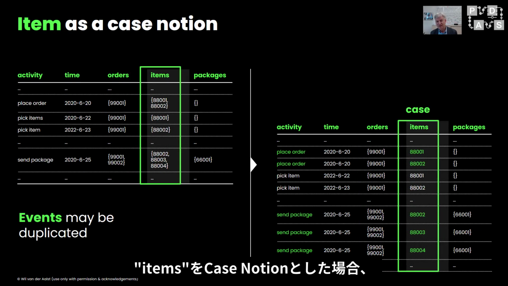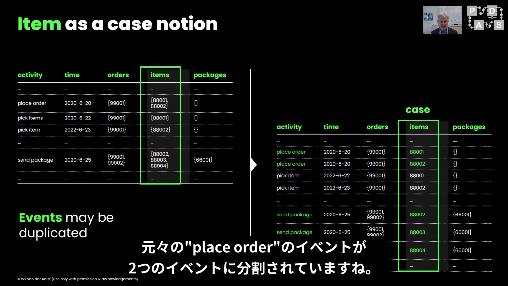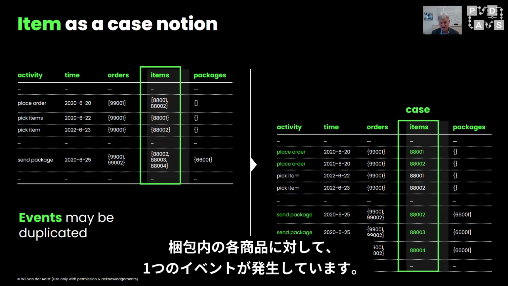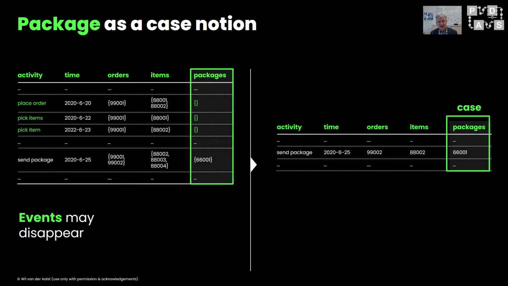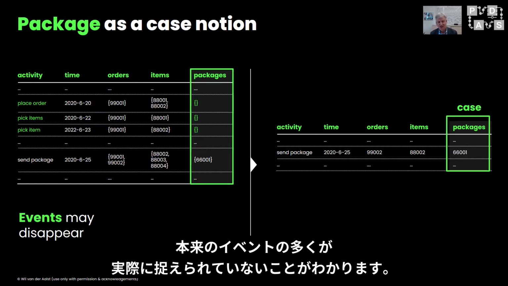If we pick items as a case identifier, we can see that we have even more replication. The original place order event is split into 2 events, and the original send package event is split into 3 events, one event for every item in the package. If we take package as a case notion, we can see that many of the original events are actually not captured.